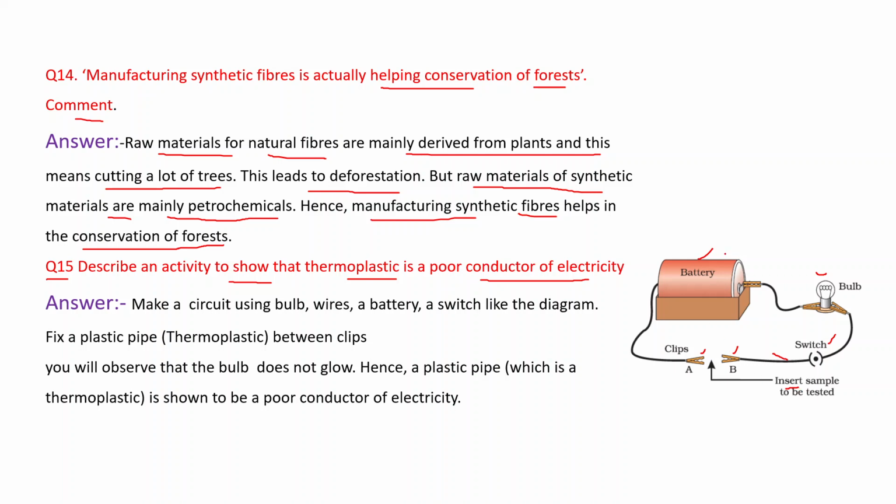So first of all, we make the circuit like this. Okay, make a circuit using these items like this diagram, and then fix a plastic pipe, that is thermoplastic, between the clips. You will observe that bulb does not glow. Hence, what it proves, that is plastic pipe, which is a thermoplastic, is shown to be a poor conductor of electricity. Is it clear? This is all about the answers of this chapter 3.